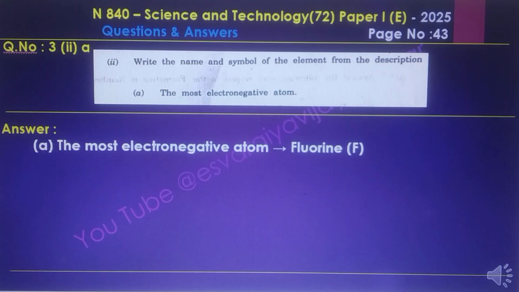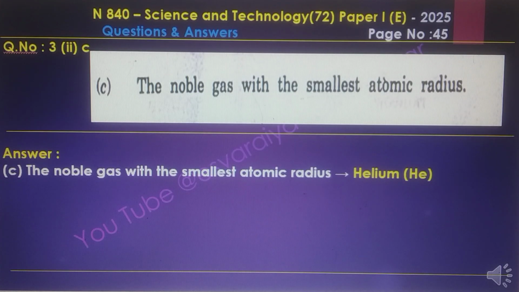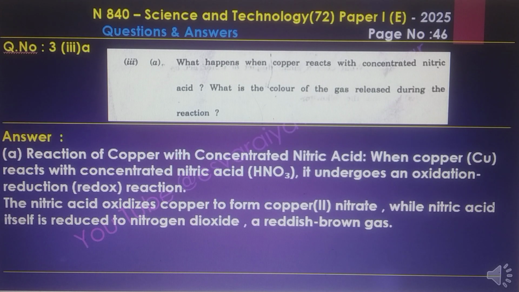Question number 3, 2a. Write the name and symbols of the elements for the descriptions. The most electronegative atom is fluorine, F. Question B, the atom having the smallest atomic mass, that is hydrogen, H. And question C, the noble gas with the smallest atomic radius, that is helium, He.